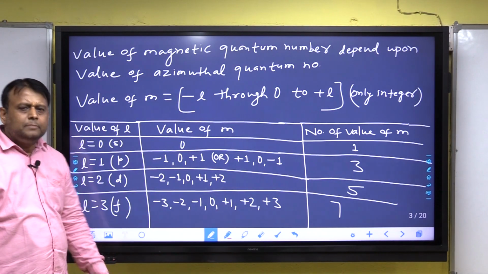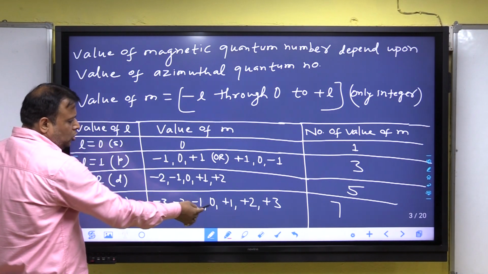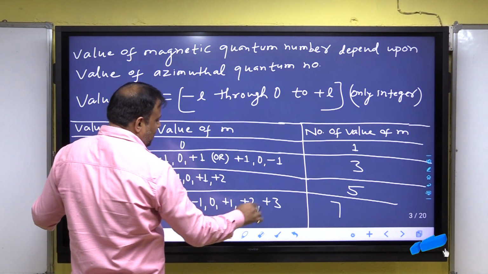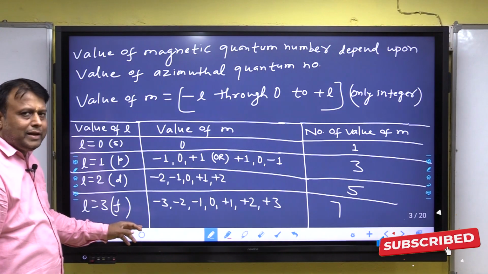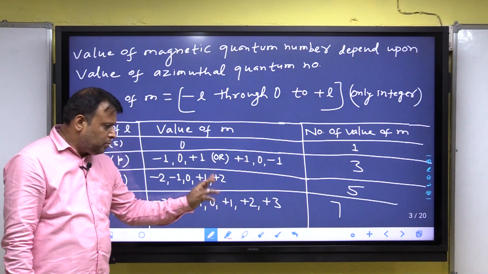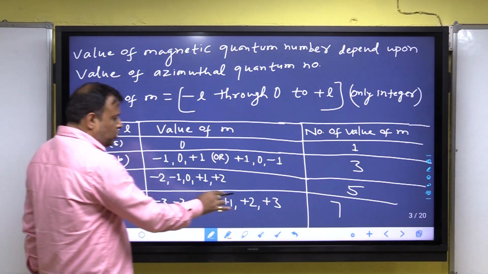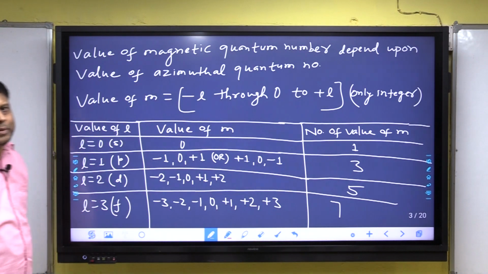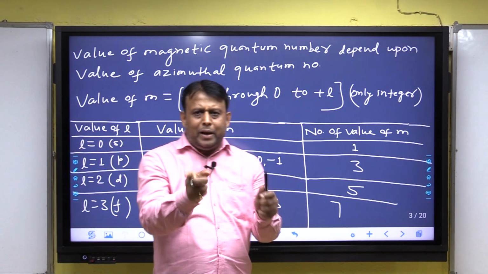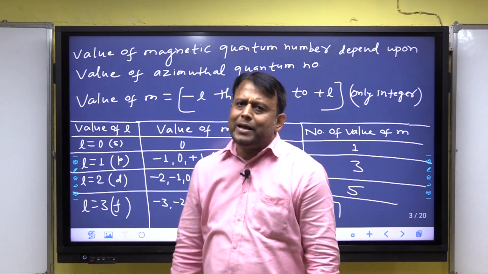When L is equal to 3, F-suborbit, the value of m goes from 0 to minus 3: minus 1, minus 2, minus 3, and 0 to plus 3: plus 1, plus 2, plus 3. It may be written as plus 3, plus 2, plus 1, 0, minus 1, minus 2, minus 3, and the number of values of m is 1, 2, 3, 4, 5, 6, 7, equal to 7. Clear? Always keep in mind, the value of m goes from minus L to plus L.